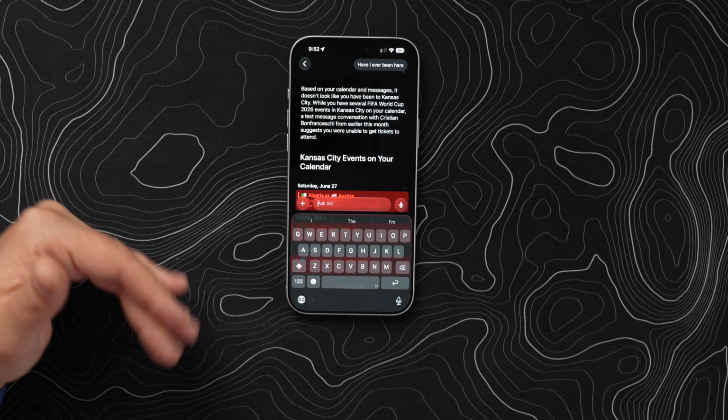Siri is only as smart as the data that you give it access to. So if you're like me and your receipts go to Gmail or a different address that's not iCloud Mail or not being used in the Mail app, Siri does not know that they exist. The more that you live inside Apple's ecosystem in this moment with Mail, Messages, Notes, Calendar, the more powerful all of this is going to get. So this is Siri working with the data that you have on your phone today. The more data that you give it, the more unhinged it's going to become.